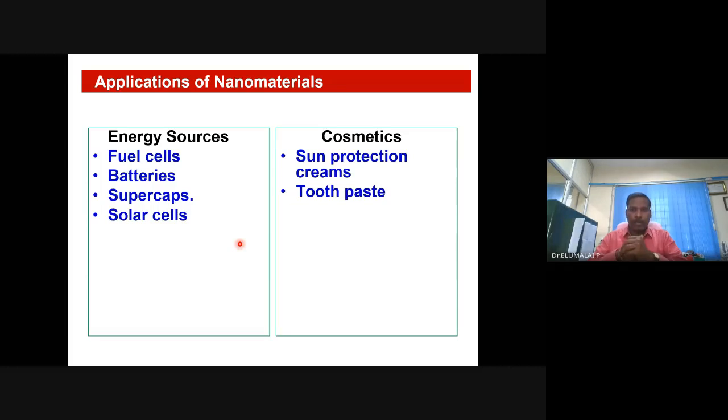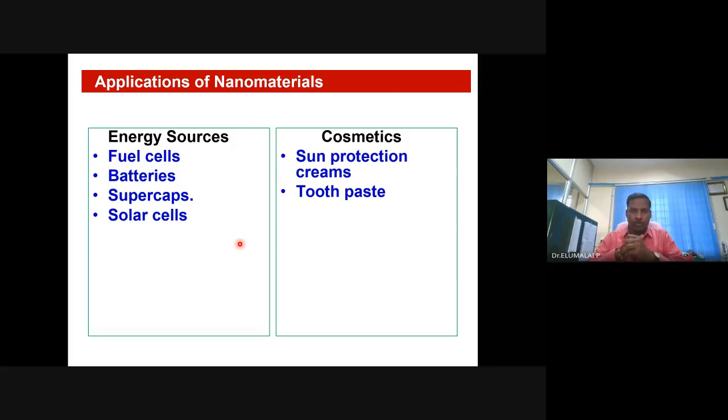And in terms of aesthetic applications, whether it is a sunscreen mask or toothpaste, all are embedded with nanomaterials. The chalky appearance when you apply a sunscreen can be avoided or minimized, so that you have your regular skin, not a chalky appearance.